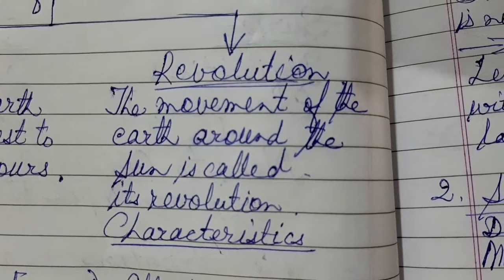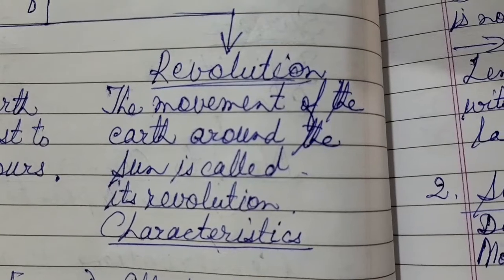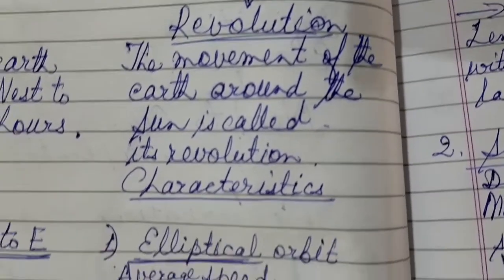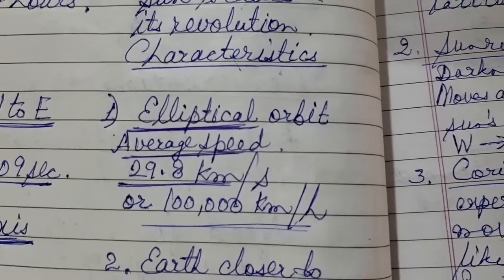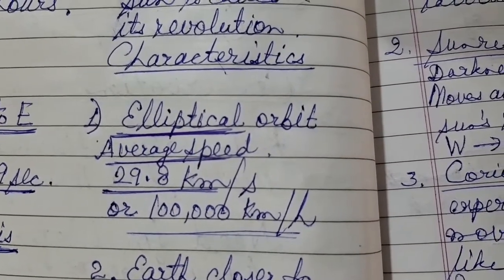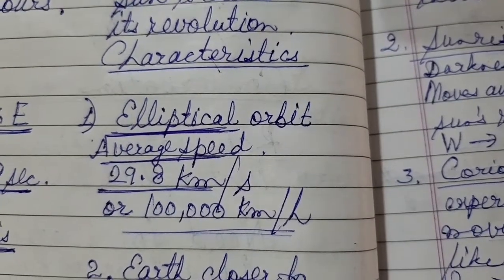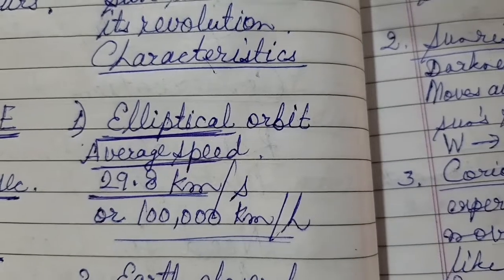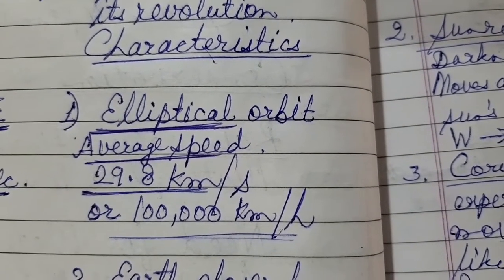Today we begin with the topic revolution. The movement of the earth around the sun is called revolution. Coming to the characteristics, first, the earth revolves around the sun in an elliptical orbit at an average speed of 29.8 kilometers per second or 100,000 kilometers per hour.